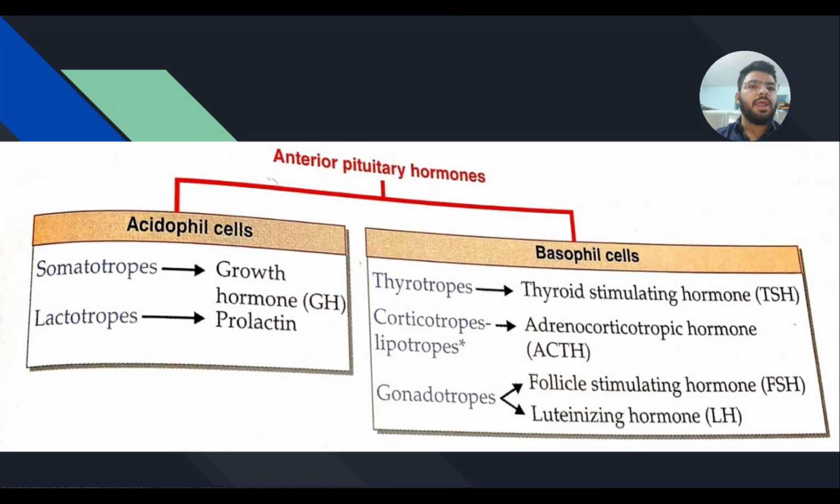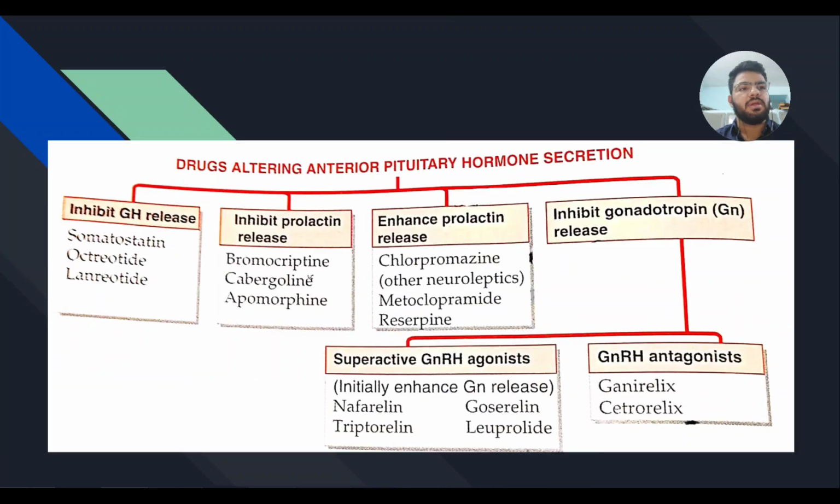The anterior pituitary gland consists of two cell types, acidophilic cells and basophilic cells. The acidophilic cells contain somatotropes and lactotropes, which help in release of growth hormone and prolactin, while the basophilic cells consist of thyrotropes, corticotropes, lipotropes, and gonadotropes, which regulate the synthesis of thyroid-stimulating hormone, which further relates to synthesis of thyroid hormone, adrenocorticotropic hormone, follicle-stimulating hormone, and luteinizing hormone. As we know, these are the important hormones which help in the menstrual cycle.